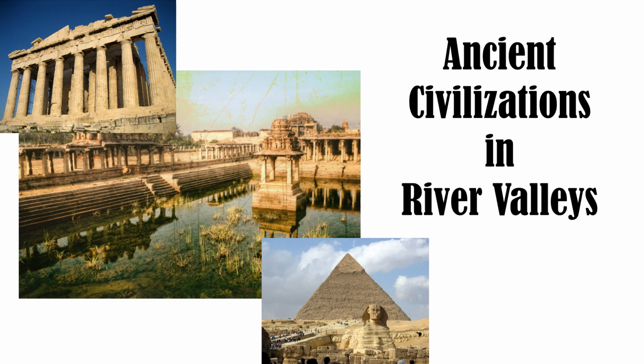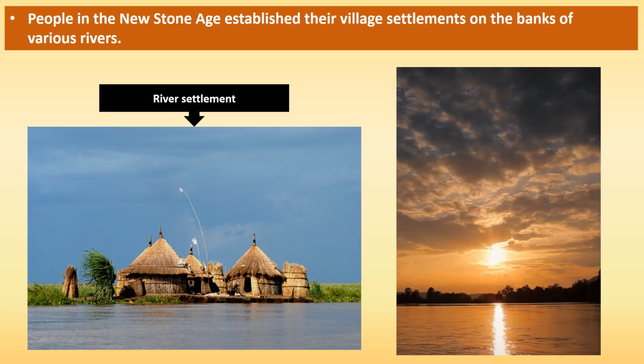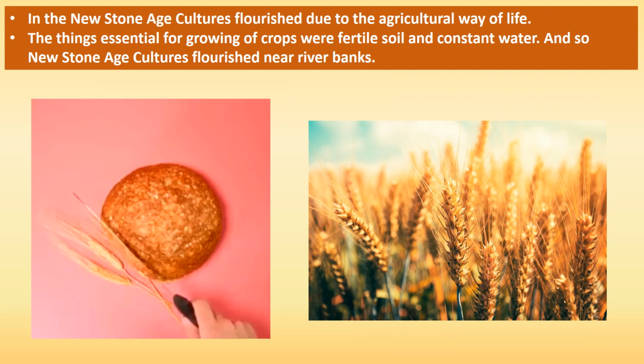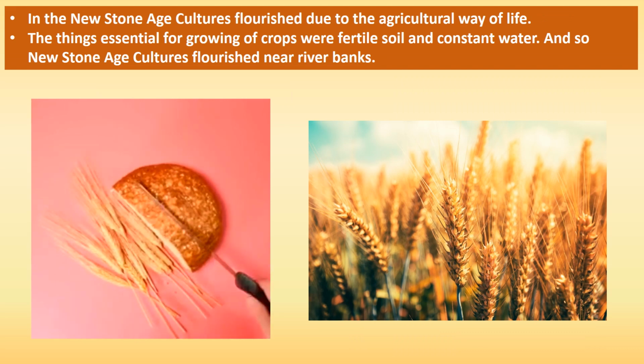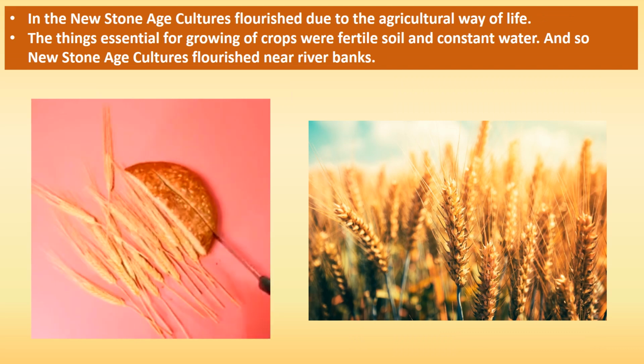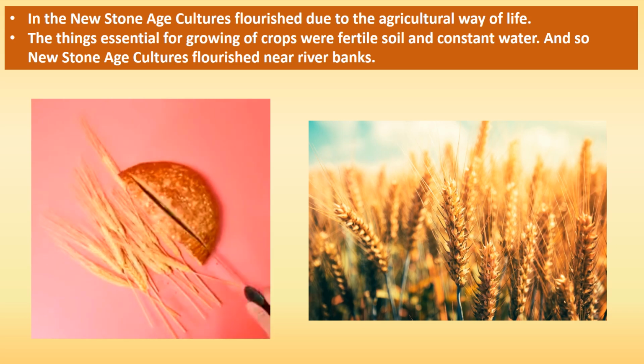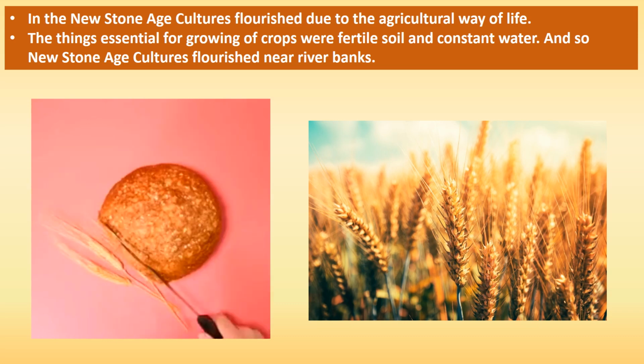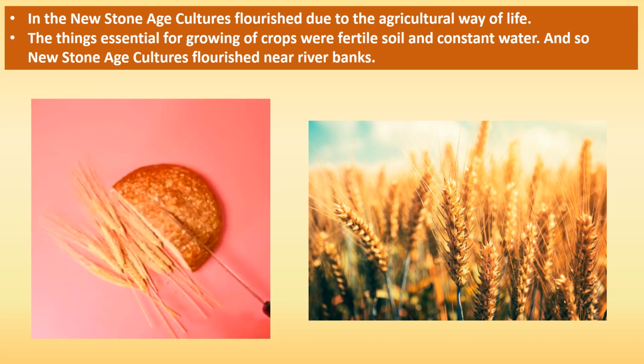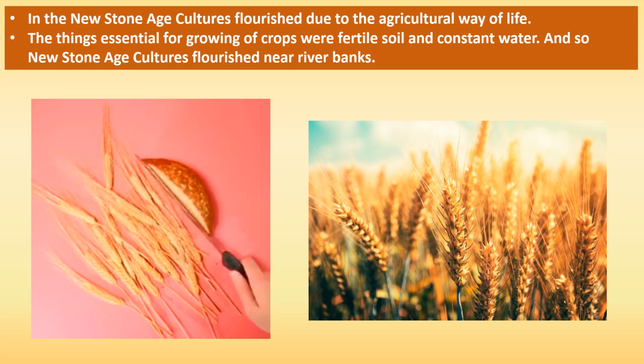Ancient civilizations in river valleys. Due to agriculture, people in the New Stone Age established their village settlements on the banks of various rivers. Fertile soil and constant water supply are essential things for growing good crops, and these two things were available near the rivers. So, people settled near the banks of rivers.